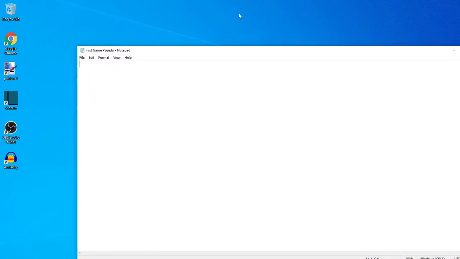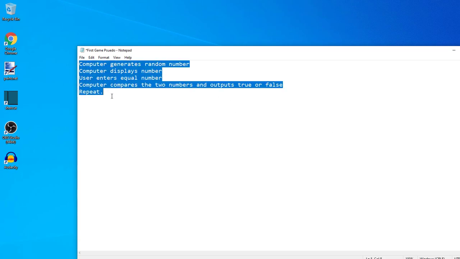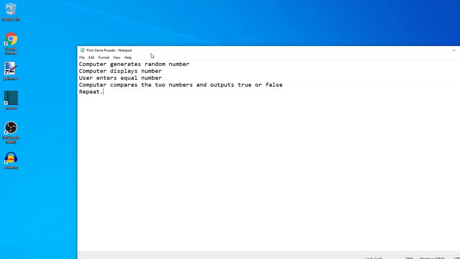So let us create a little reminder of what our game is going to be. So this is just going to be the English version of our game. Here is our program in English, just basically writing down what it needs to do. Let's break each of these into more concrete steps, try to get the pattern down of what's actually going on here. The very first thing the computer is going to need to do is create a way to hold information about a number. We are using numbers in this game.